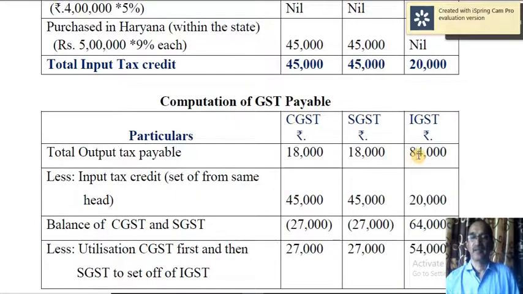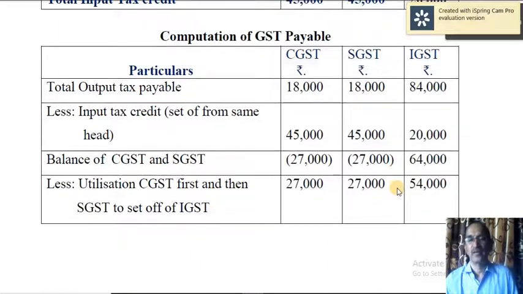Then input tax credit here is more than CGST payable, and in the case of SGST also input tax credit is more than the SGST payable, whereas in the case of IGST, 84,000 is payable, whereas you have got just 20,000 input tax credit, that is a deficit.